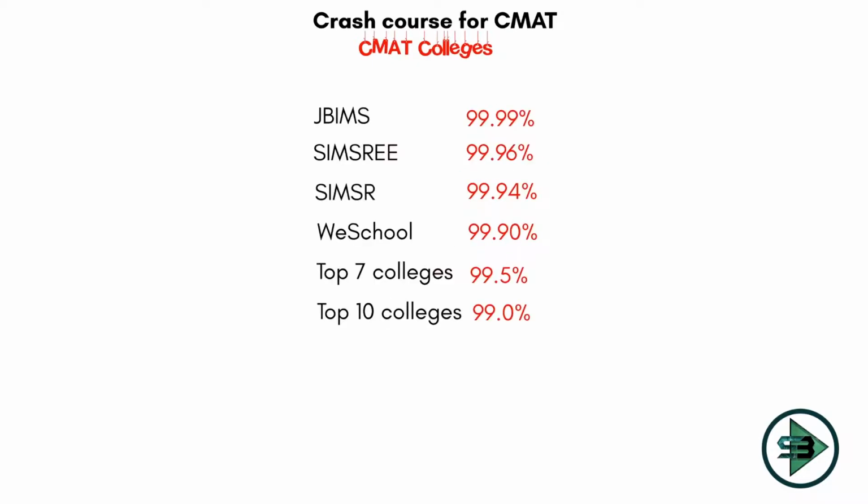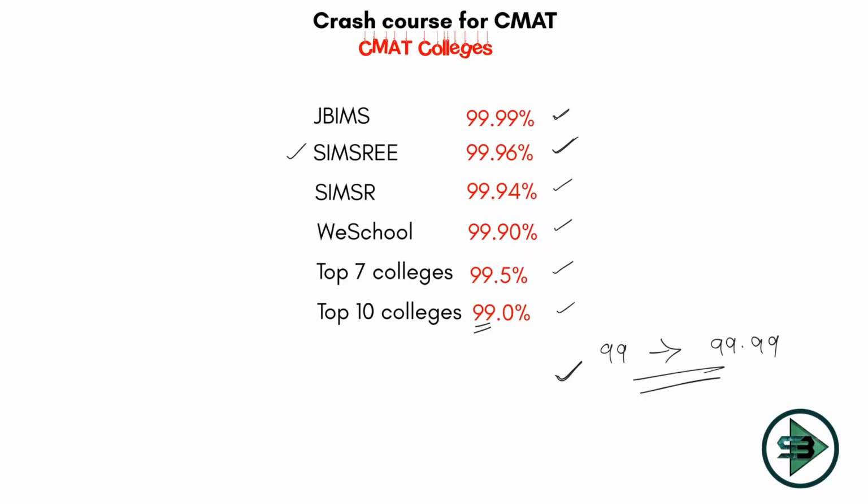Let's check what colleges I can get admission into. The first college, with 99.99 percentile, will be your JBIMS, then Sydenham. Somewhere I studied, so I scored 99.9 percentile and I managed to get admission into SIMSREE. Then KJ Somaiya, which will be fetched at 99.94, 99.90 Welingkar, top 7 colleges at 99.5 and the top 10 colleges at 99.0. So if you can see, the top 10 colleges start from 99 and go to 99.99. This is where you will have to be. This is your range to be in CMAT.